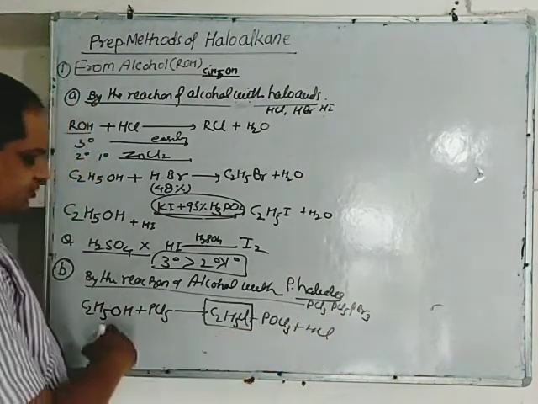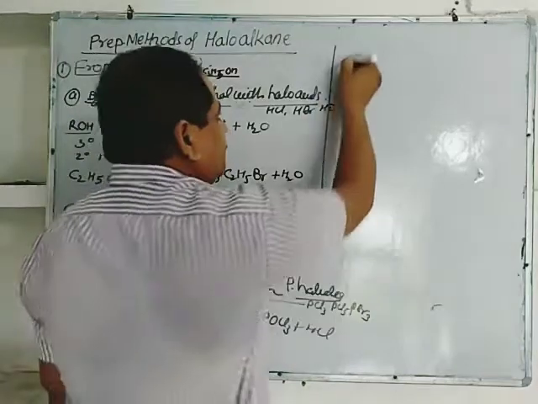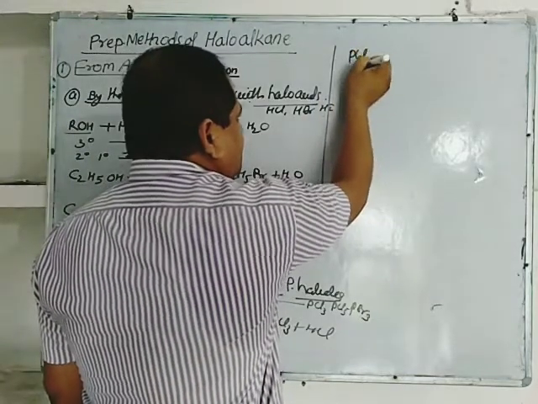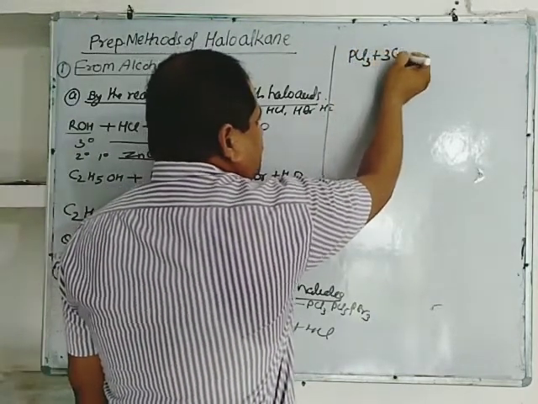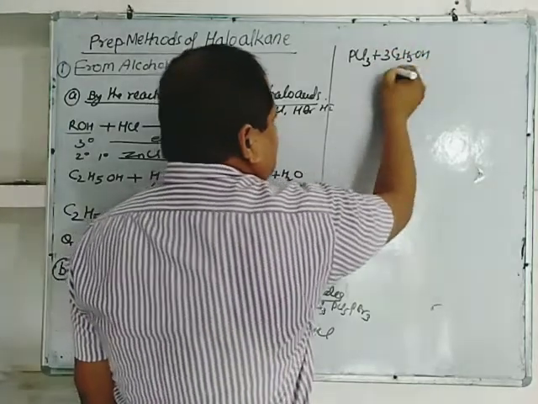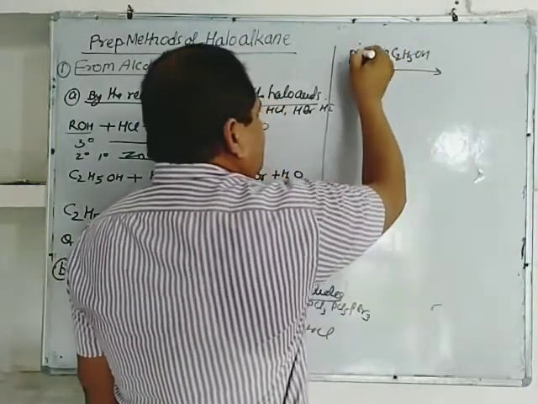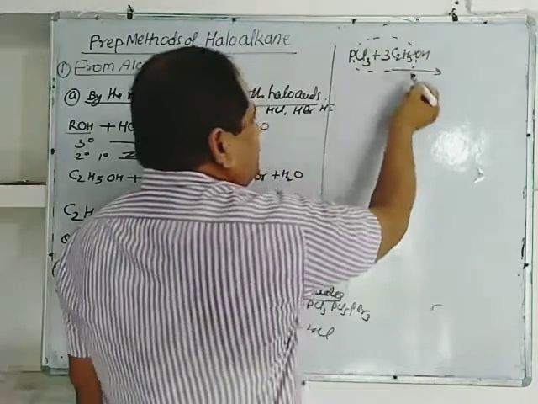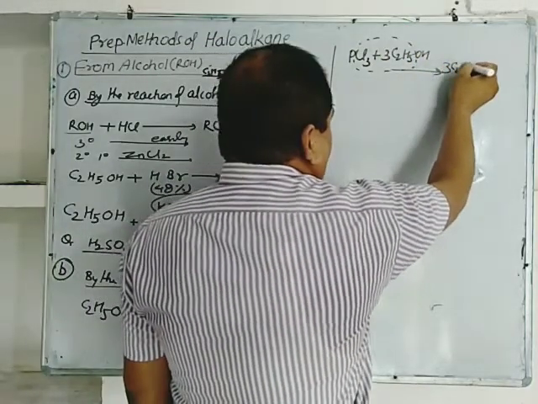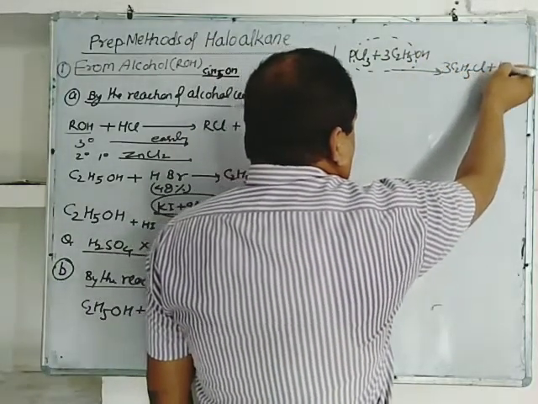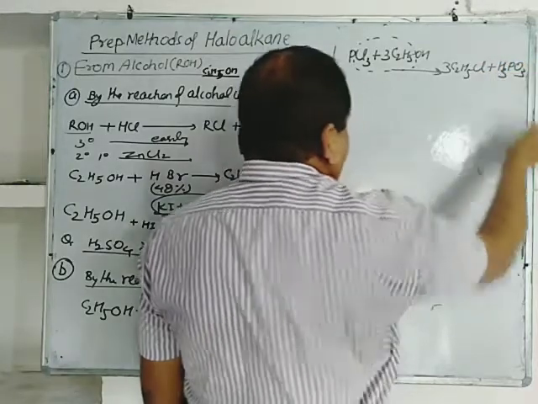PCl3 also reacts with alcohol. PCl3 plus 3C2H5OH gives 3C2H5Cl plus H3PO3.